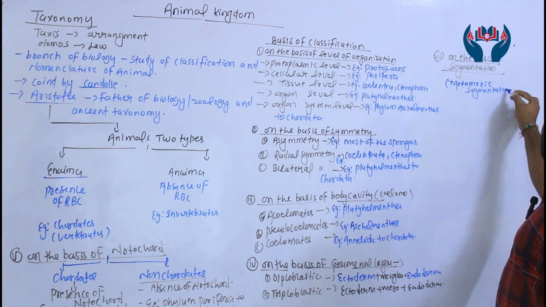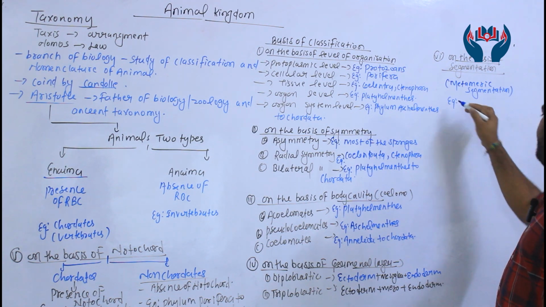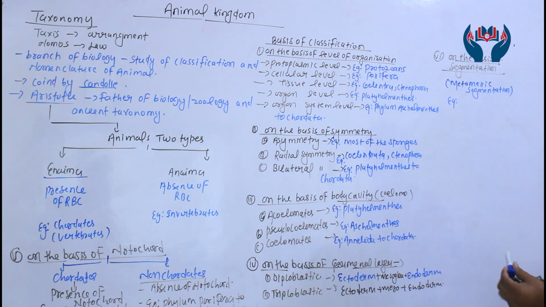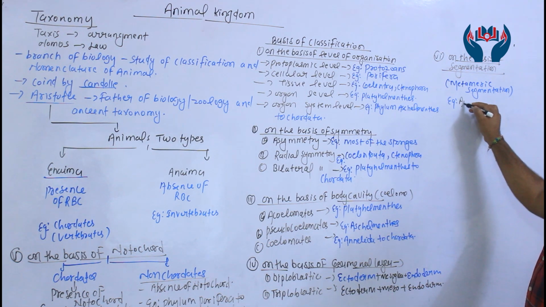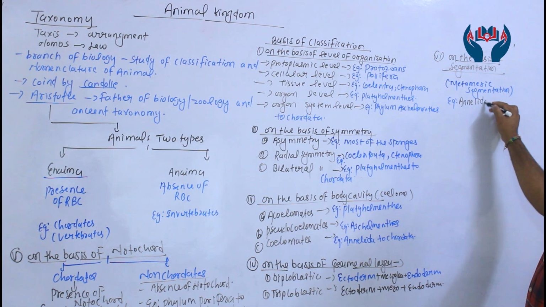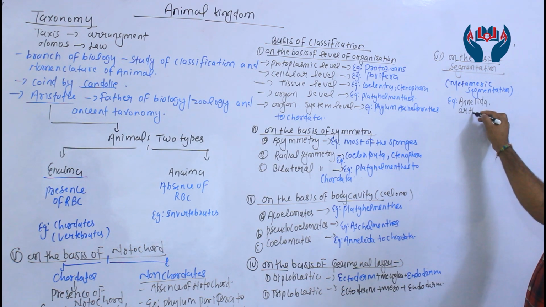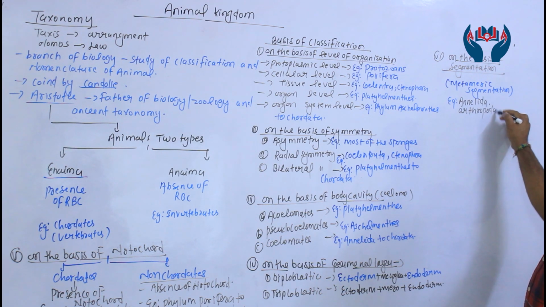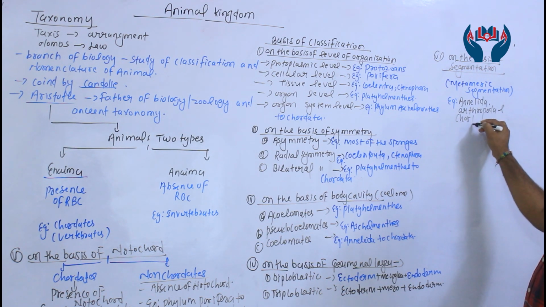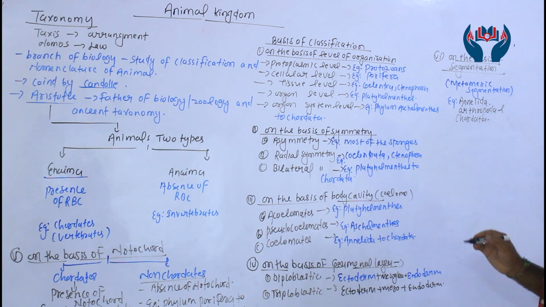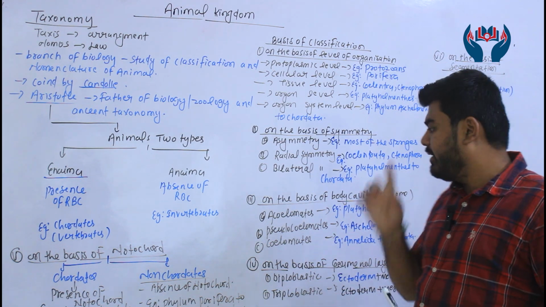And the best examples of metameric segmentation are phylum Annelida, Arthropoda and Chordata. So that is the segmentation property, right?